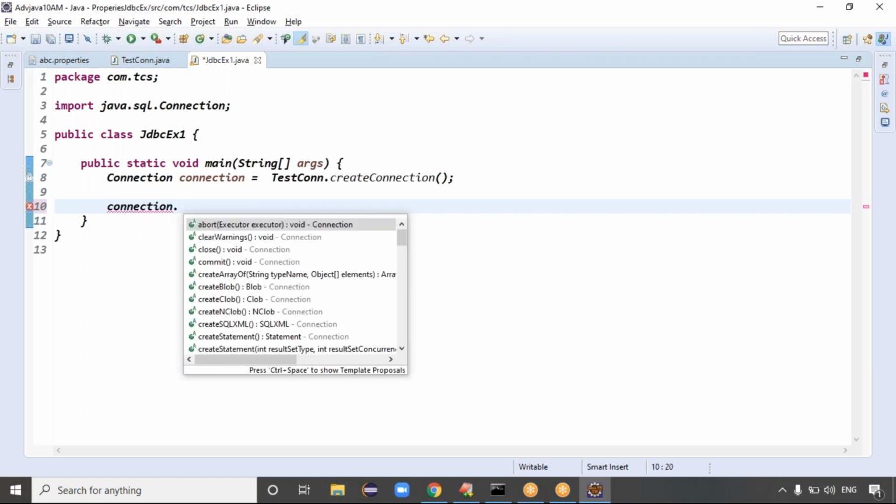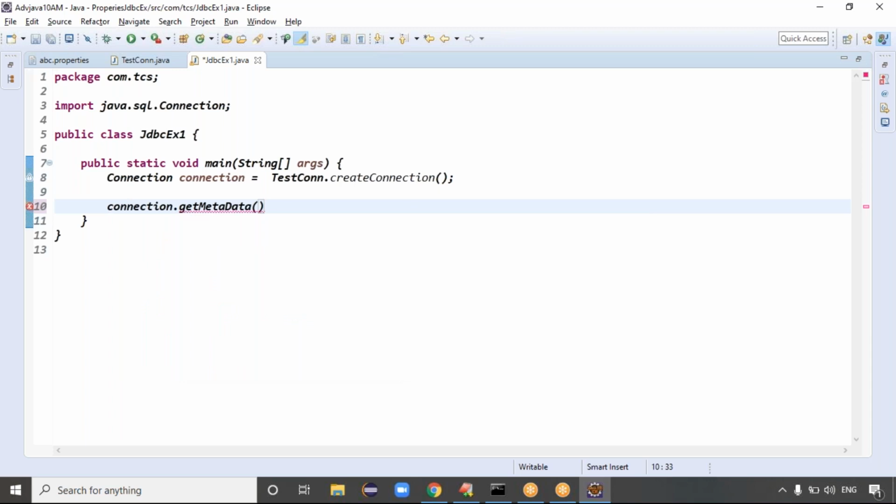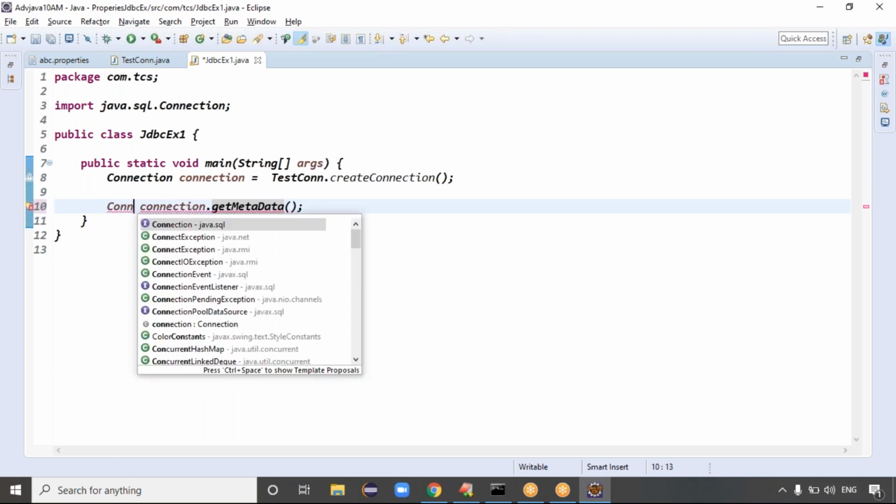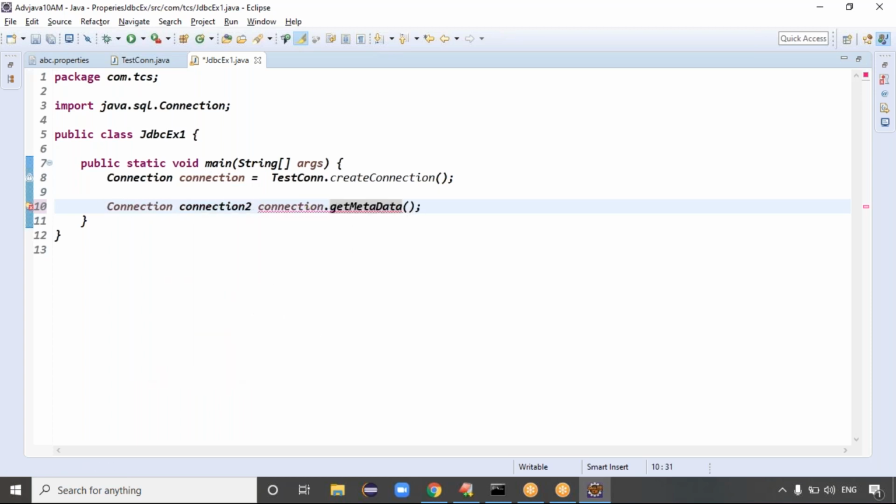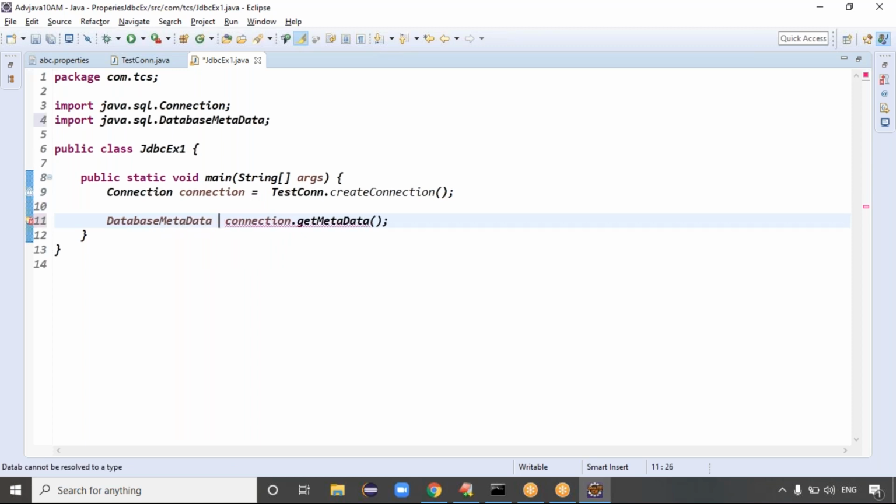That's what the connection's getMetaData method is for. The DatabaseMetaData object has to be obtained from the connection, so on the connection we use the getMetaData method, and it returns the DatabaseMetaData object.